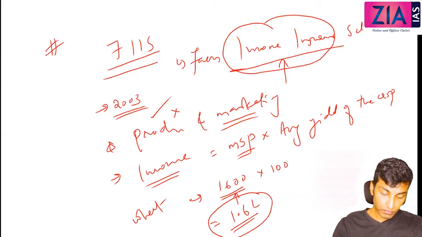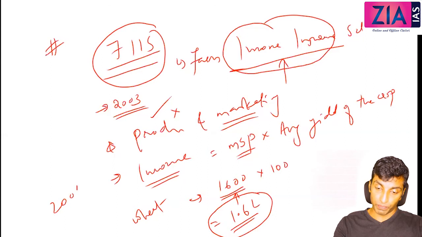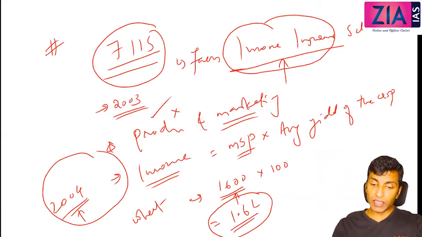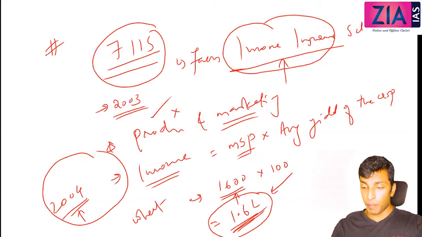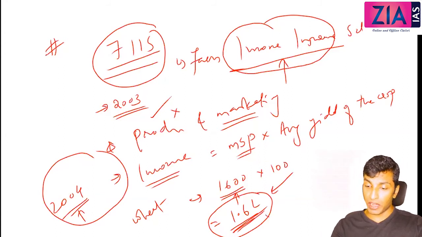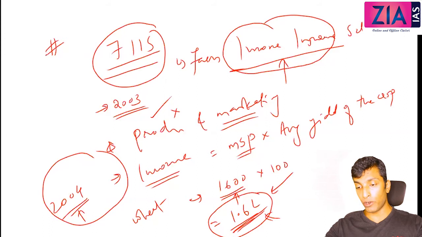So it is a good scheme because the farmer is getting an assured income here, but it was discontinued in 2004. What do you think should be the reason it was discontinued? See, what happened is farmers started misusing this. Because you are getting this income for sure, whether you are applying fertilizer or doing anything or not, you are getting this income. So there is no incentive to apply inputs. In fact, the farmer also wants the crops to be destroyed.